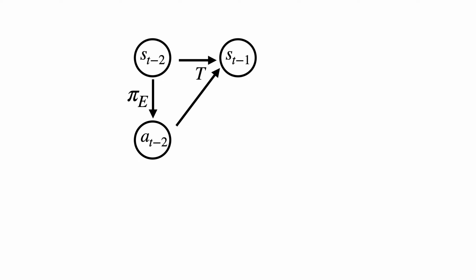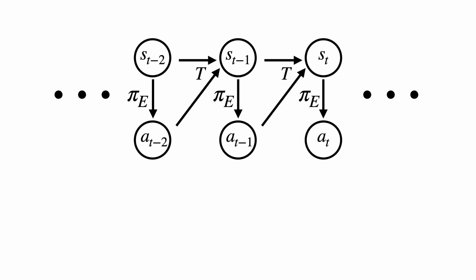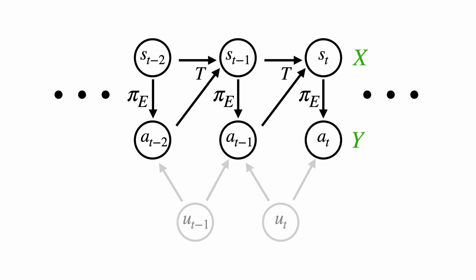We can visualize this effect graphically. At each time step, the expert takes an action responding to the observed state, and the MDP transitions to the next state. The persistent confounder U affects multiple actions. This means that when we try to regress from states to actions, standard approaches will produce inconsistent estimates of the expert's policy. This is because the confounding travels through the dynamics to influence the next state, leading to spurious correlations between recorded states and actions.